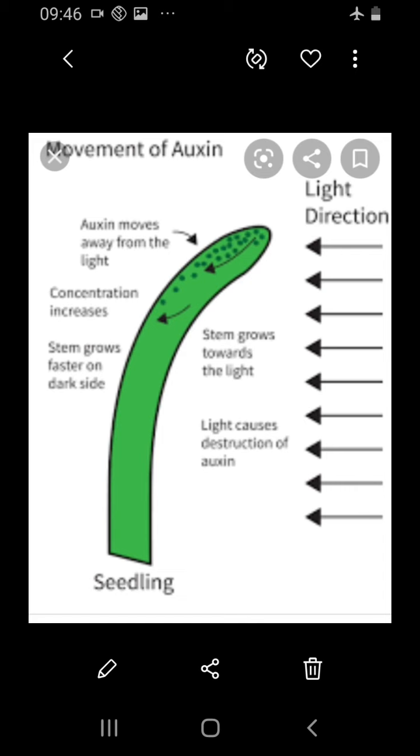So in this lesson, plant and animal hormones, we have started with plant hormones. There are 5 types of hormones: auxin, cytokinin, gibberellin, abscisic acid and ethylene. Today we have seen about auxin. Auxin means to grow, from the Greek word. It is a hormone present in plants which brings about growth and development in plants.